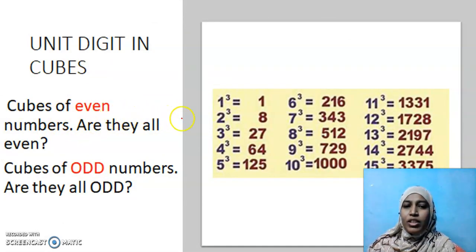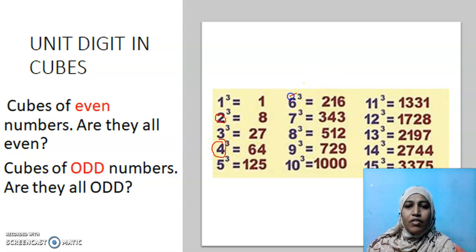What is the nature of an even number? Perfect cube, even number. Cubes of even numbers. See, this 2 is an even number. I am finding the cube of an even number. What is the cube of the next even number? It is 4 cube. Then 6 cube. These are all cubes of even numbers. I am not talking about perfect cubes. I am talking about the cube of an even number.